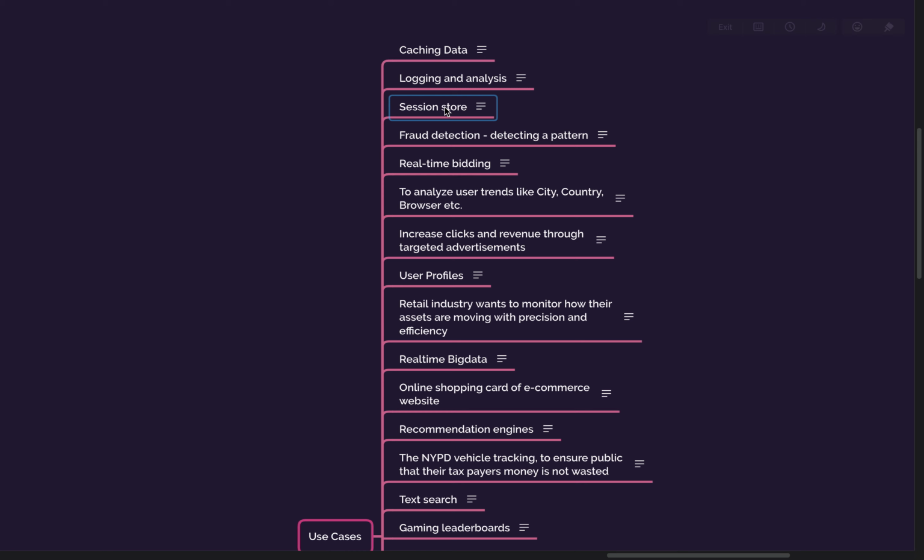You will not fetch each of them from the database every time. So you will store it somewhere, so that whenever the page refreshes or whenever the user wants to fetch his or her data, it should be fetched from a central separate location. And in this case it will be a session store.